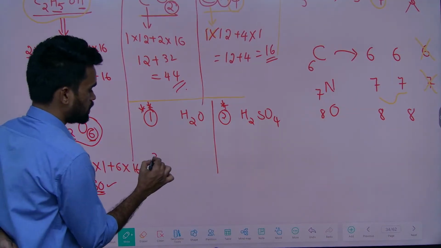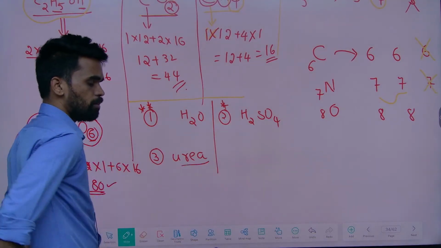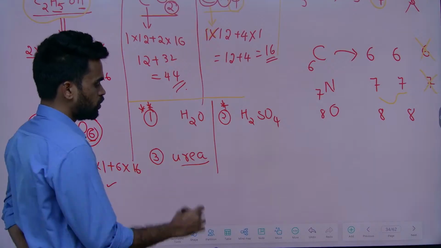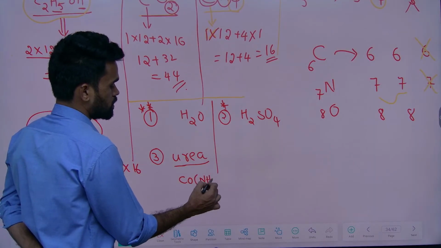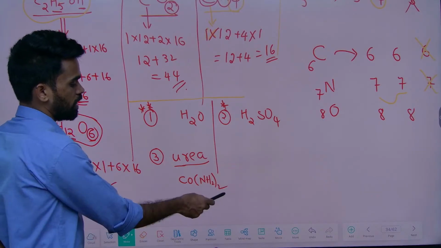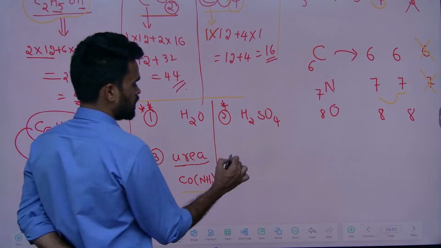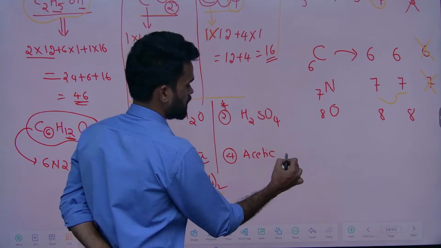The third thing is urea. They simply mention urea, so you need to know its formula. How can you write this? CO(NH2)2. This is the formula of urea. You just find its mass number. Then next they will mention something like acetic acid. You need to get the molecular weight of this acetic acid.